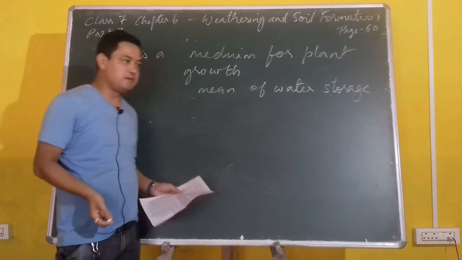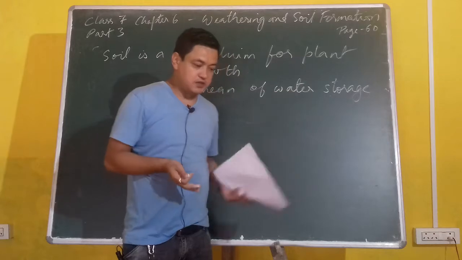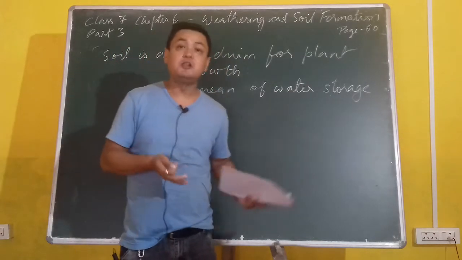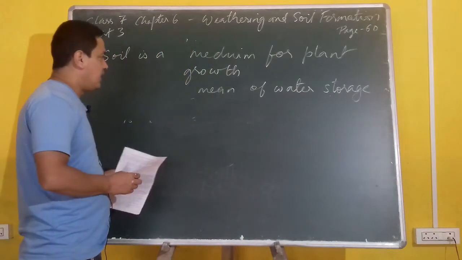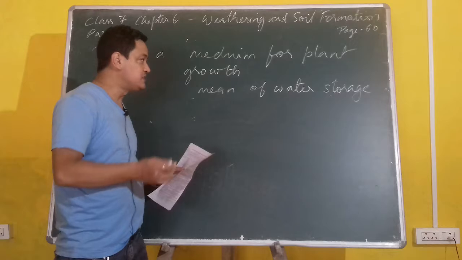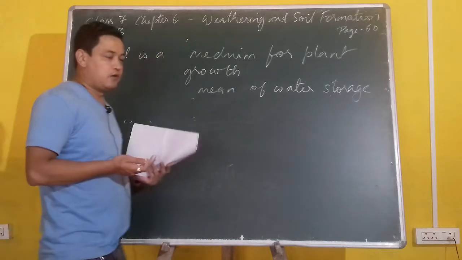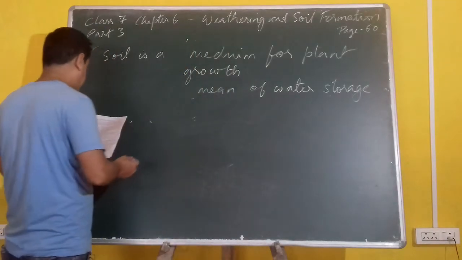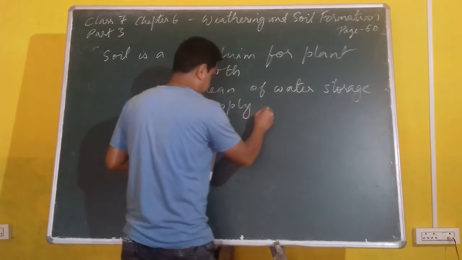Now, water storage means, under the ground, you find the water table. And where do you get this water table? When there is rainfall, what happens? All the water basically enters the ground through the porous rock or permeable rock, where it dissolves inside the ground and basically makes a water table. So soil forms the basis for storing water, supply as well as purification.